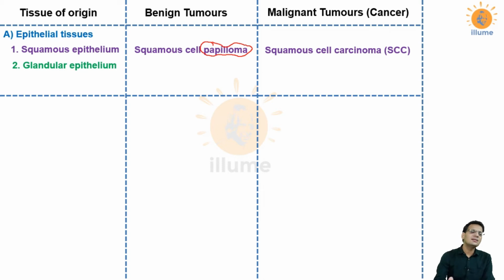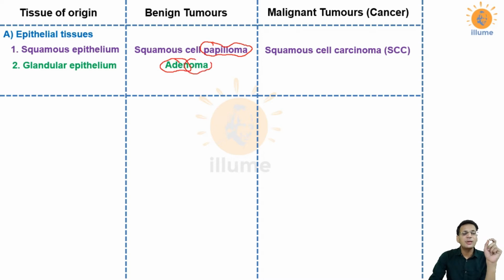Next example is glandular epithelium. As we all know, glands are derived from the epithelial tissue. So the tumors of the glands belong to the category of epithelial cancers. For glandular epithelium, if it is a benign tumor, the word used is adenoma. Adeno represents gland, and oma represents benign tumor.